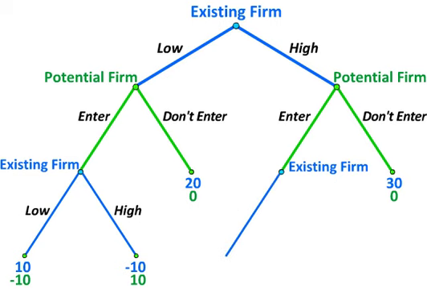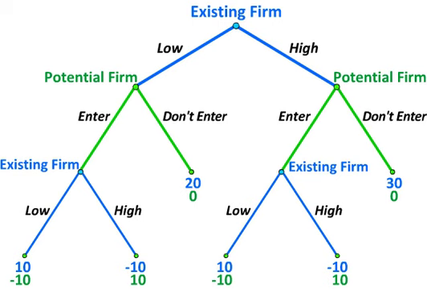If the existing firm continues with its high price despite the fact that the potential firm has become a real competitor, its profit will become minus 10, whereas the new firm will earn a profit of positive 10, just as in graph 24.4. But if the existing firm now switches to a low price, it will earn a positive profit of 10, whereas the new firm will earn a profit of minus 10 when taking into account the fact that it still had to pay the fixed entry cost to come into the market.